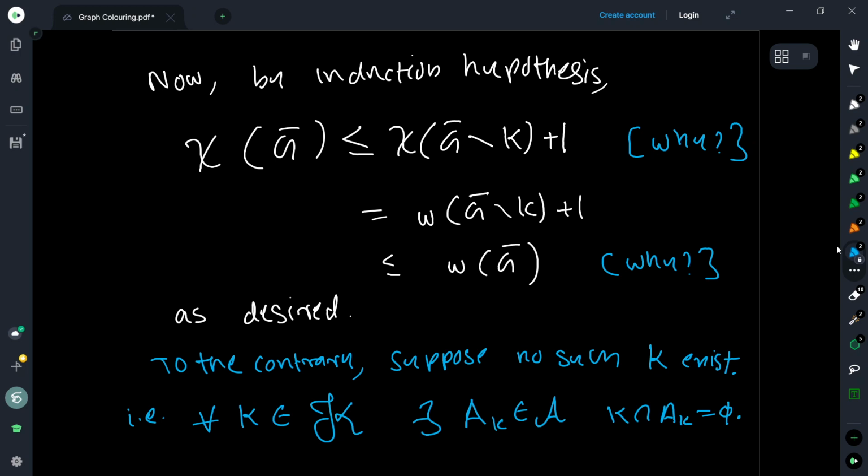Now, how do you show that the chromatic number is larger than the clique number, or how do you find a bound like this? The best bound that we know is that the chromatic number of a graph is lower bounded by the number of vertices divided by the maximum independence number. This you remember, right? So can anyone tell me why this is a lower bound for the chromatic number?